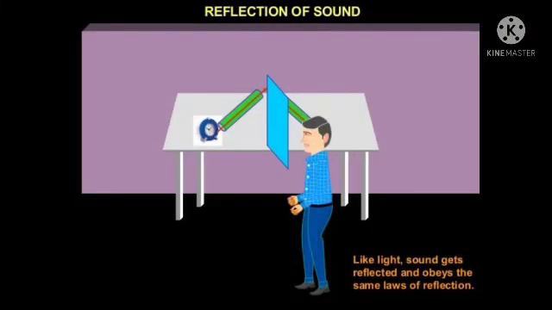Reflection of sound. Like light, sound gets reflected at the surface of a solid or liquid and follows the laws of reflection. The angle of incidence is equal to the angle of reflection. The incident ray, the reflected ray, and the normal at the point of incidence all lie in the same plane.